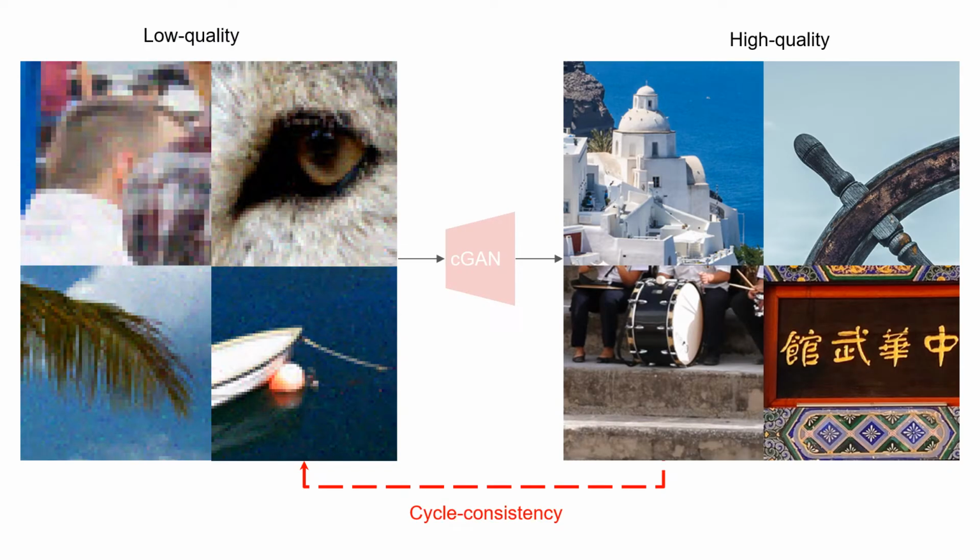In the real world, we only have access to the unpaired dataset that consists of the set of high-quality images and the separate set of low-quality images. To learn the flexible degradation model, conditional GANs are widely used as they can be trained on the unpaired dataset using cycle consistency.